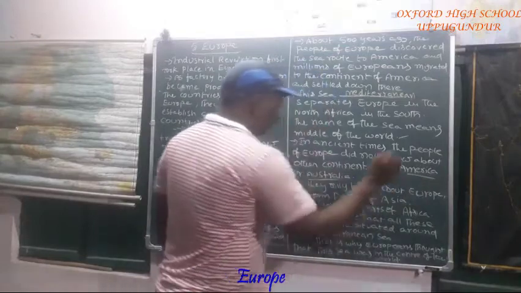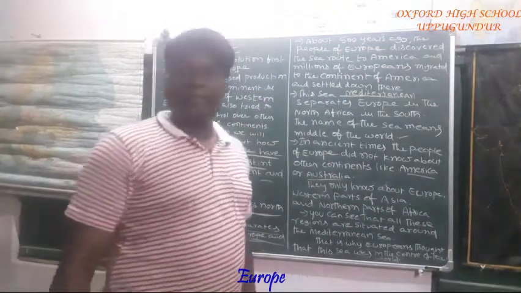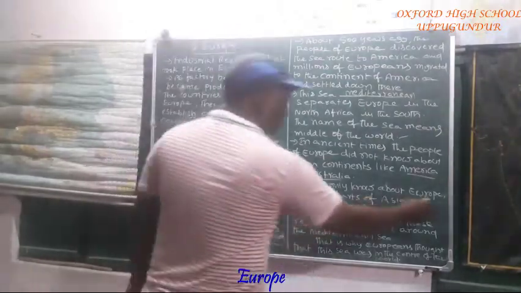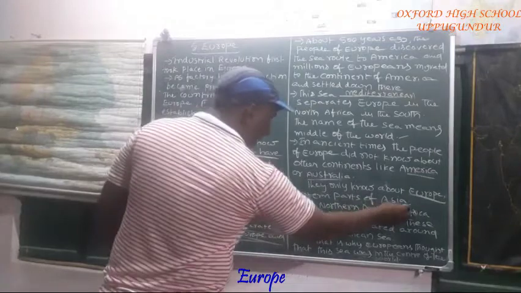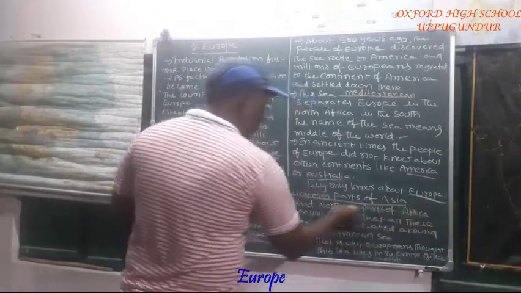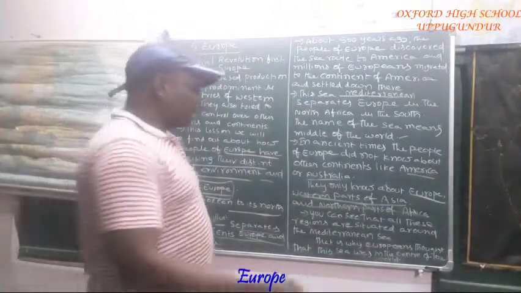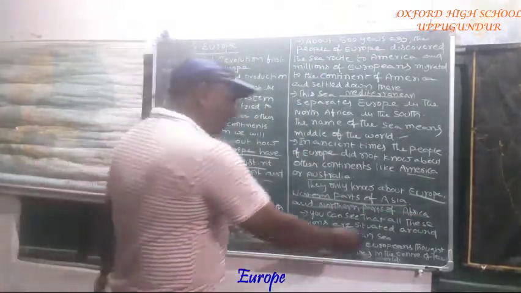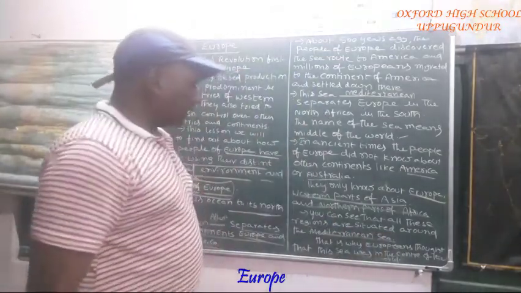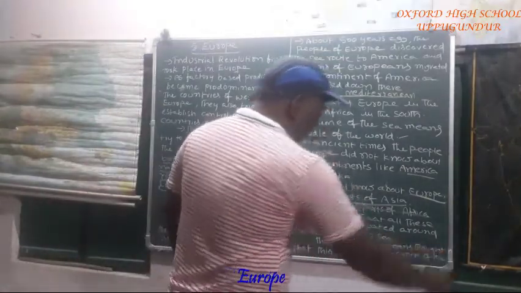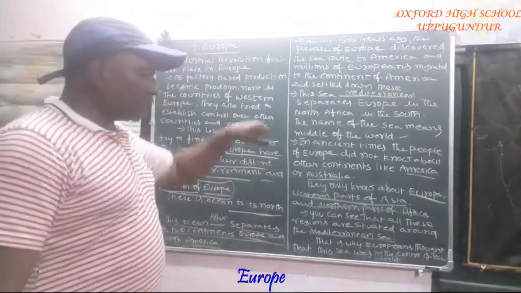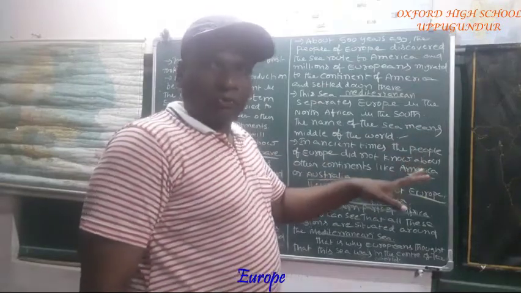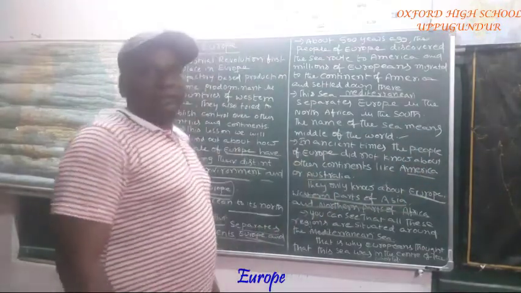They only knew about Europe, the western parts of Asia and the northern part of Africa. All these regions are situated around the Mediterranean Sea. That is why Europeans thought this sea was in the center of the world, and that's why the name was given.